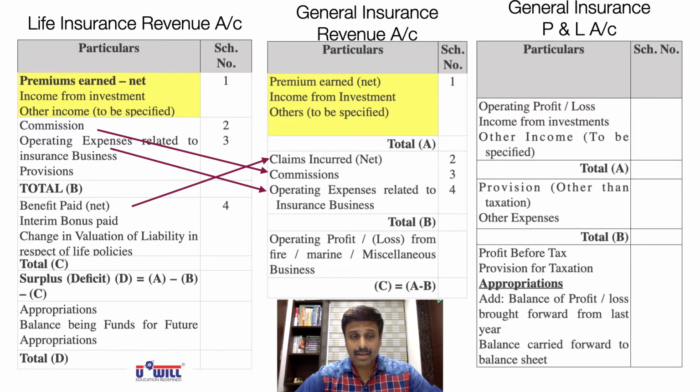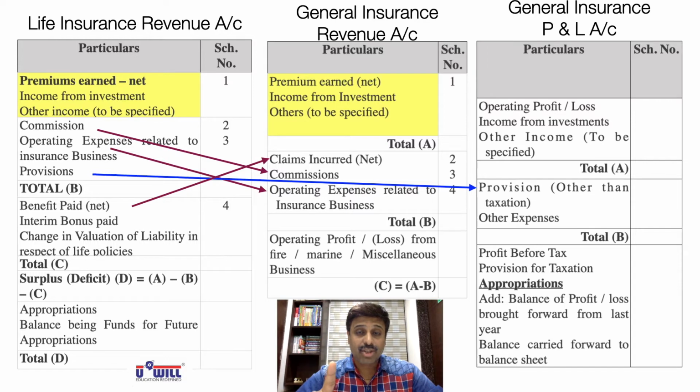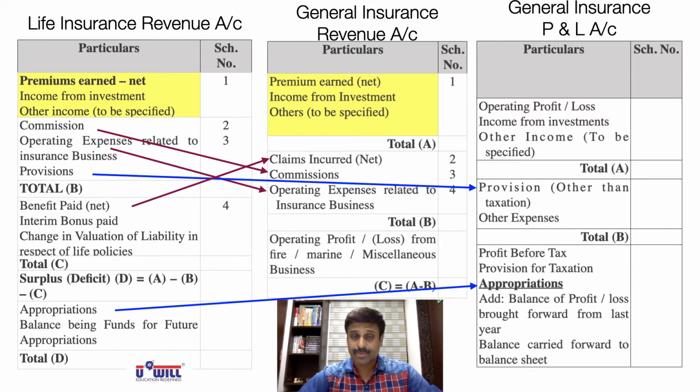Now, the left out items of part 2, that is provisions, and the last part, that is appropriations, both of them go in the profit and loss account. Life insurance companies' provisions go in the P&L account, and life insurance companies' appropriation also goes in the P&L account.